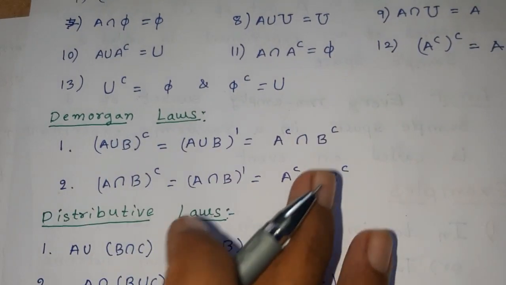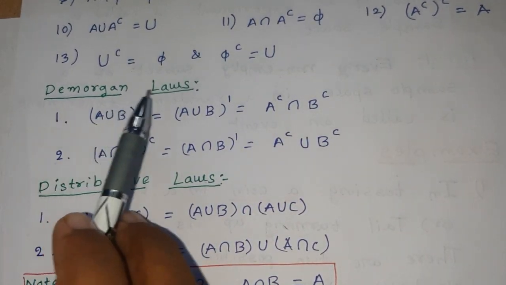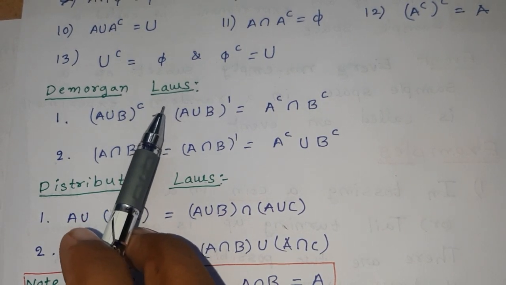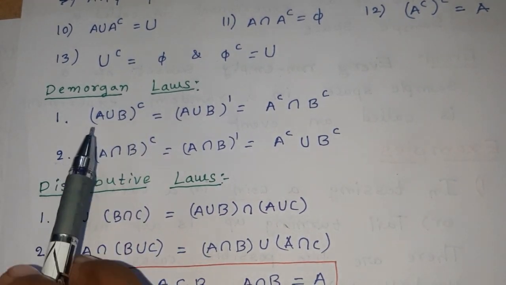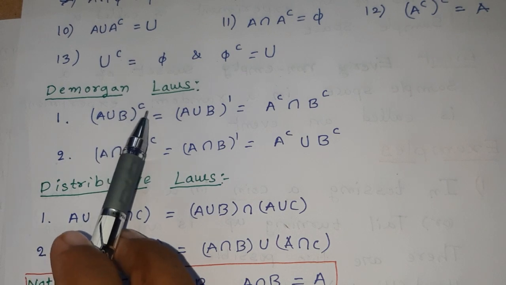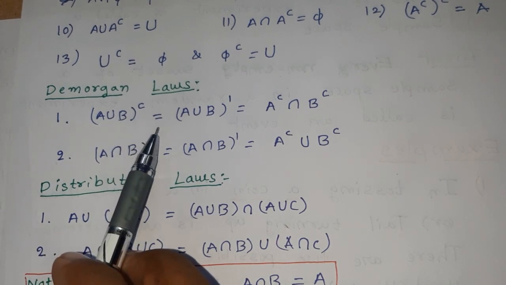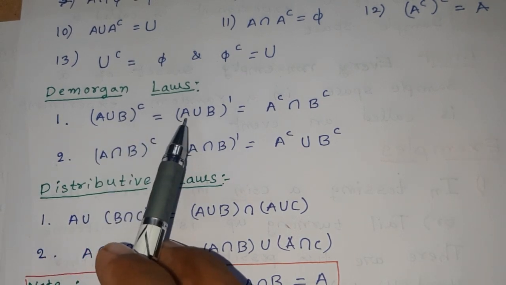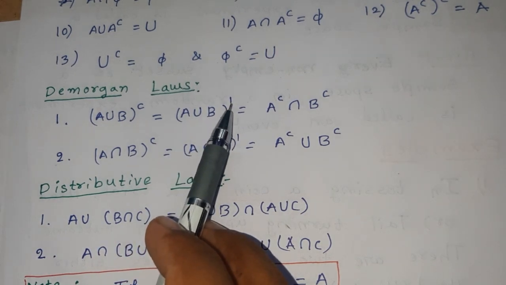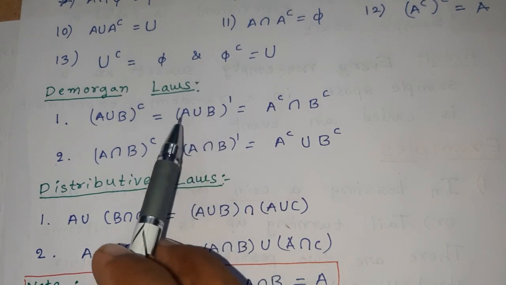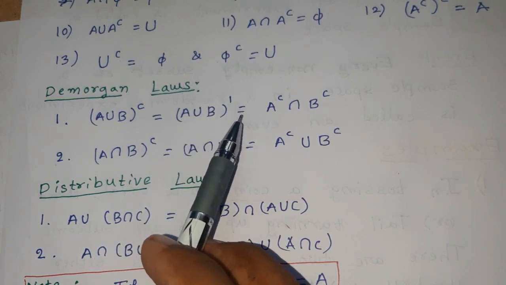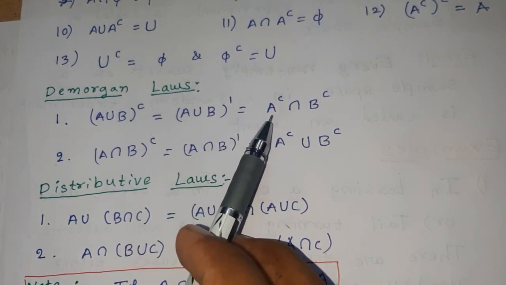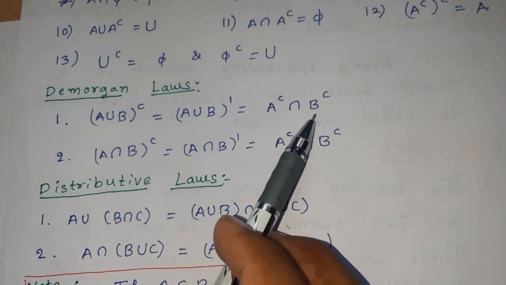De Morgan laws, very important laws. We need to apply them in several cases. (A union B) whole complement, also written as (A union B) dash or (A union B) complement, is given by A complement intersection B complement.